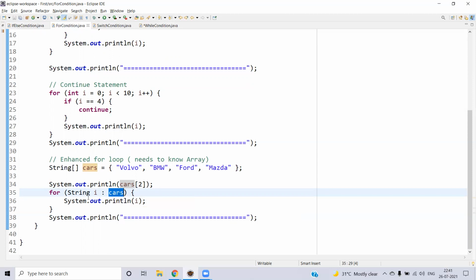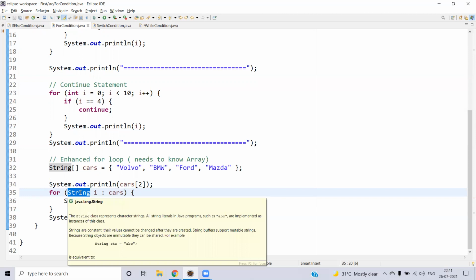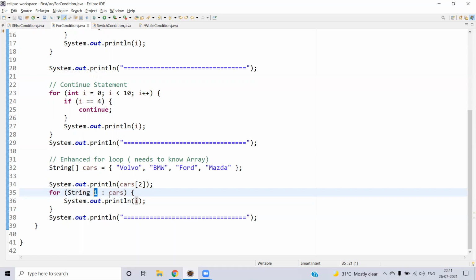And we know that arrays will have the same type, so we will be mentioning the type of each value inside the array, and we will be having a placeholder for the single item during the iteration, which means that the array, let's say cars, will have a list of items, but when you make the iteration, it will take only one item from the array.